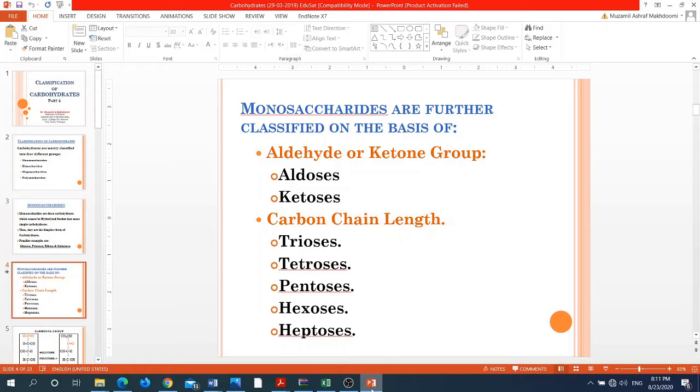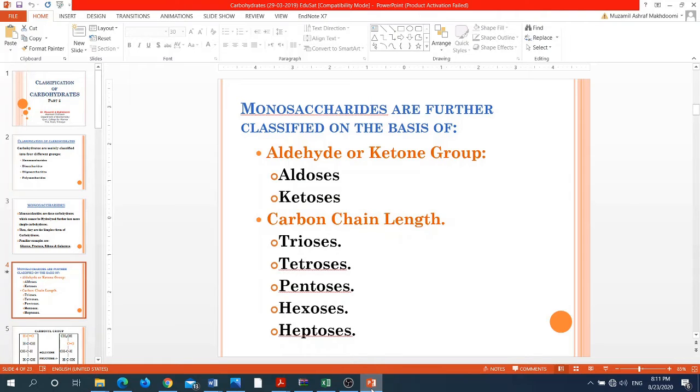Now, these monosaccharides are further classified on the basis of, one, the functional group present in them, and second, on the basis of the length of the carbon chain. First, classification on the basis of the carbonyl group.